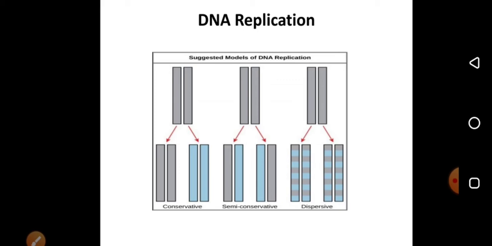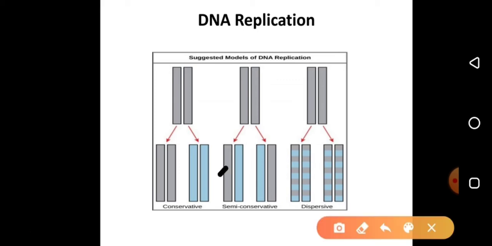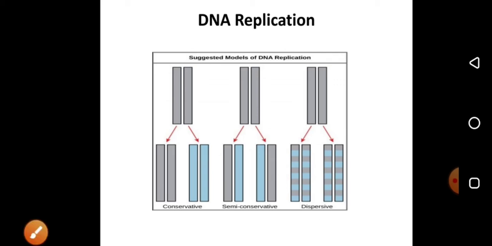But there is another model called the semi-conservative model, which clearly states how DNA replication happens. During DNA replication, the parental strand will get separated into two single strands. Those will be copied and made. That means the next generation of DNA will have one copy of the parental strand and another copy of newly synthesized strand. This model is clearly appreciated across the scientific community because it has a scientific evidence base to prove that DNA replication is semi-conservative.